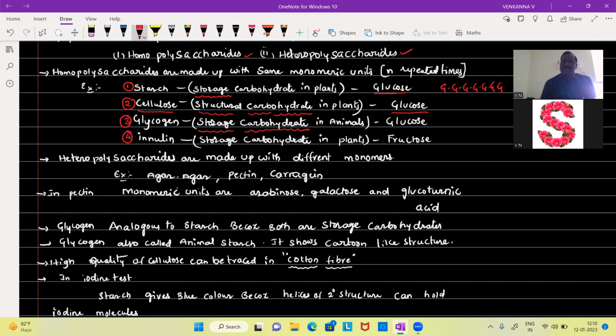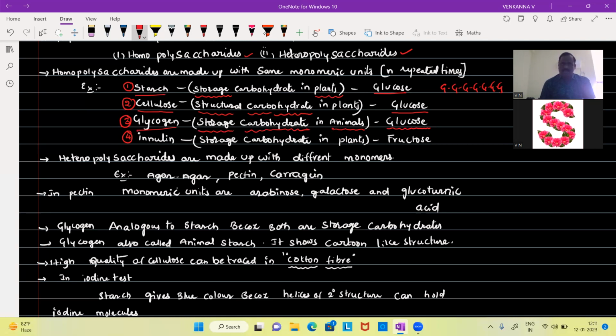Glycogen is also named animal starch, because the food material is stored in the form of glycogen in animals, but in plants it is stored in the form of starch. That's the difference. But remember, both starch and glycogen are made up of the same type of components. The monomeric unit present in both starch and glycogen is glucose.